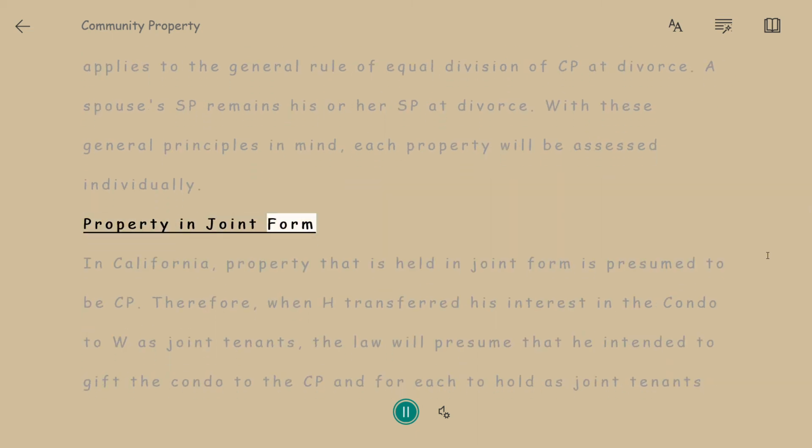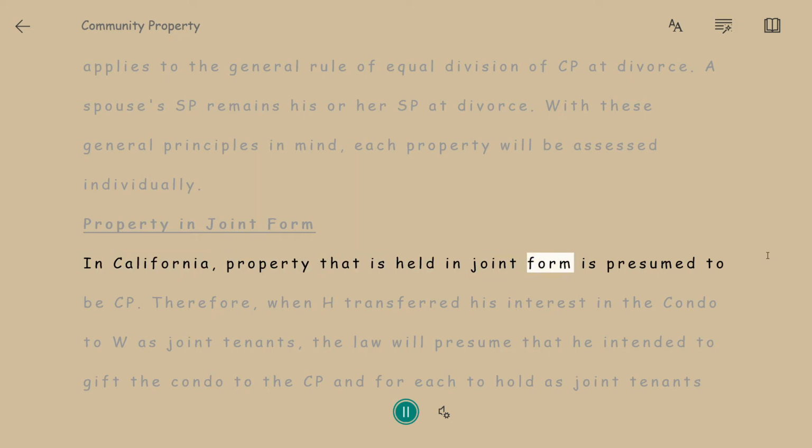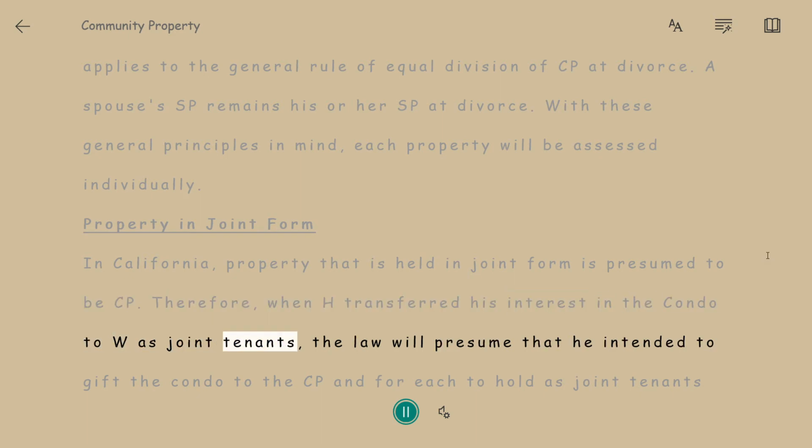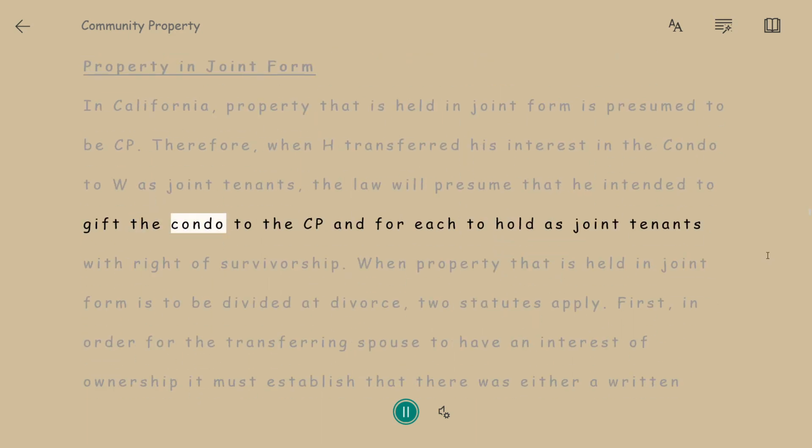Property in joint form. In California, property that is held in joint form is presumed to be CP. Therefore, when H transferred his interest in the condo to W as joint tenants, the law will presume that he intended to gift the condo to the CP, and for each to hold as joint tenants with right of survivorship.